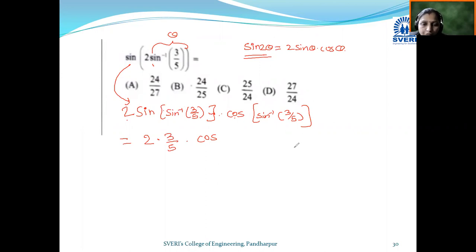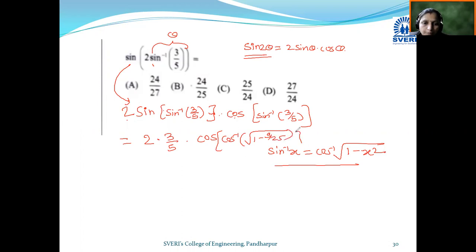What conversion do we use for the sine inverse trigonometric ratio? Sine inverse of x is equal to cos inverse of square root of 1 minus x square. This is the formula of converting sine inverse into cos inverse that we already discussed. So cos of sine inverse becomes cos of cos inverse of square root of 1 minus 9 upon 25.